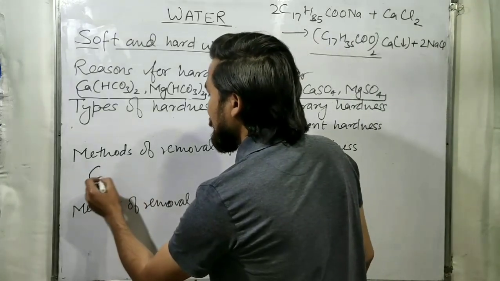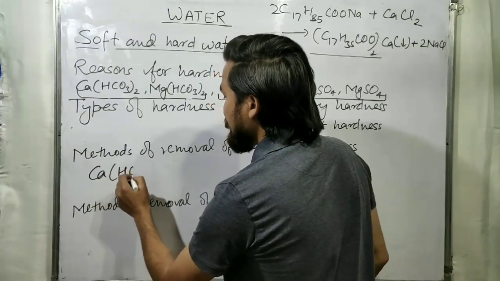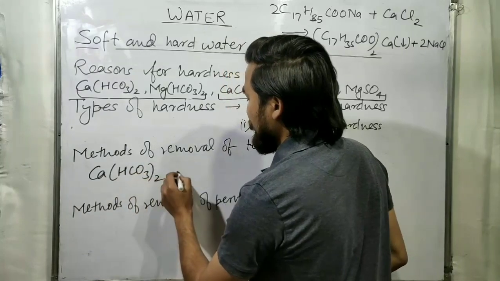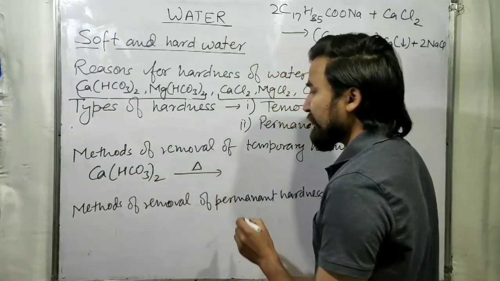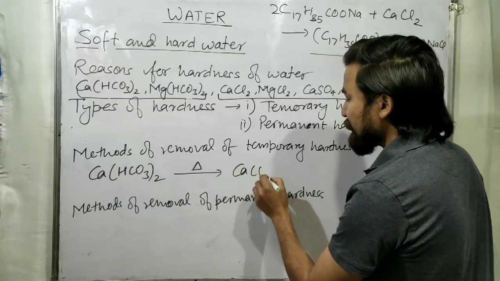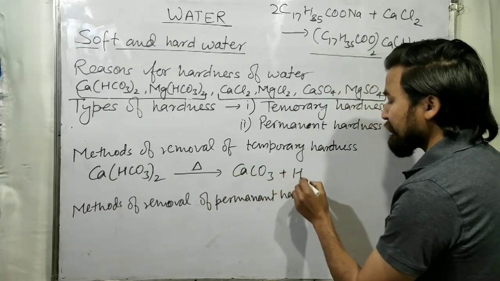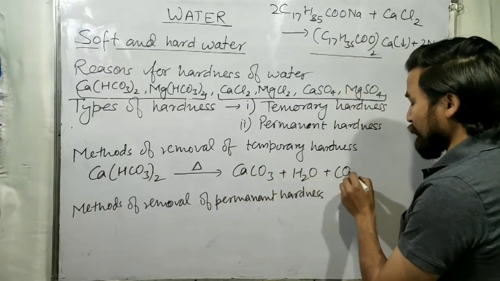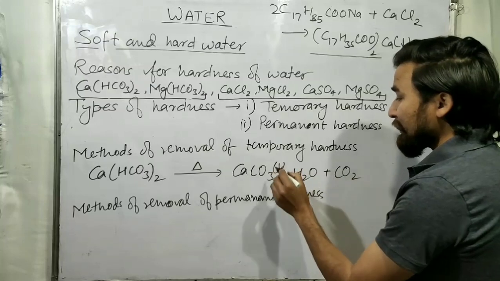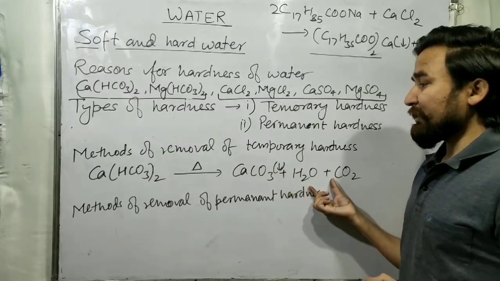For example, Ca(HCO3)2. On boiling it, it will form CaCO3 plus H2O plus CO2, that is calcium carbonate.